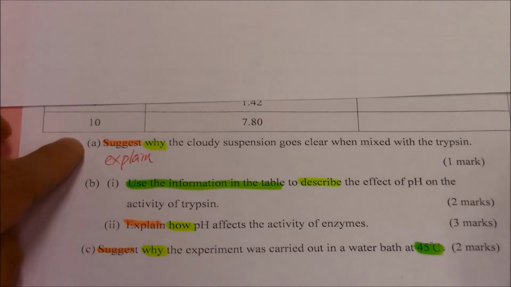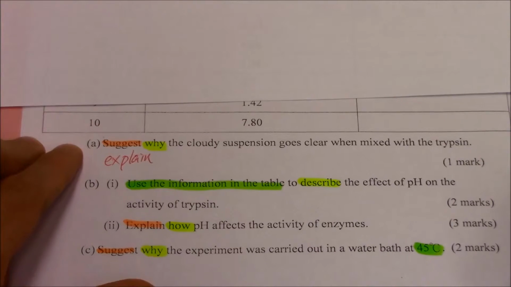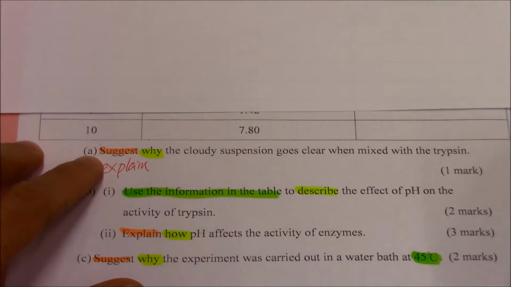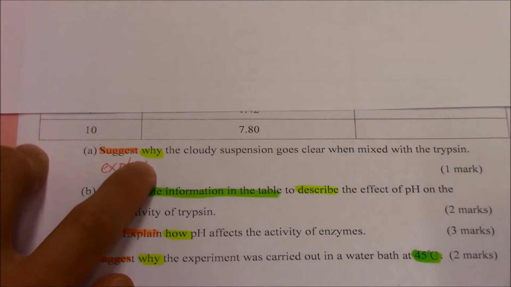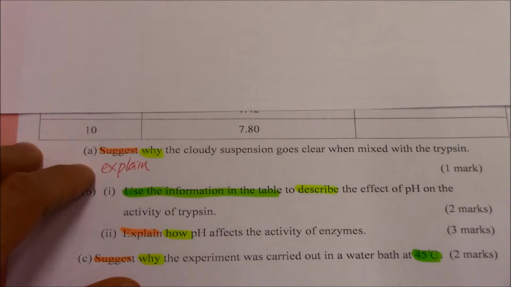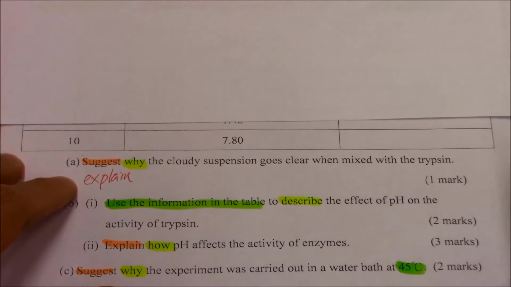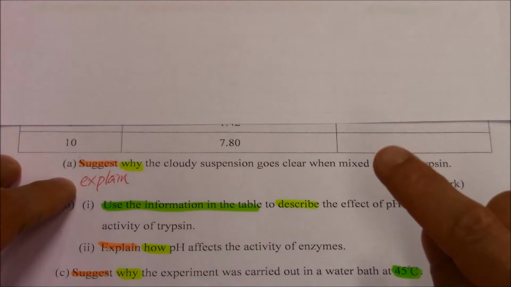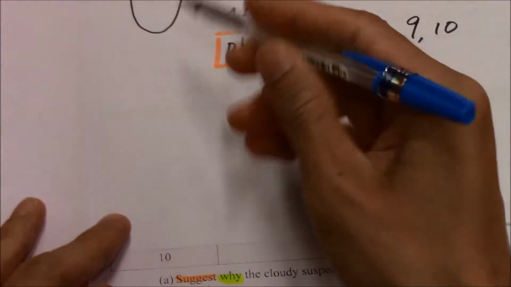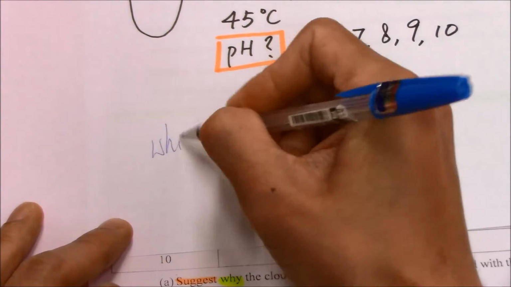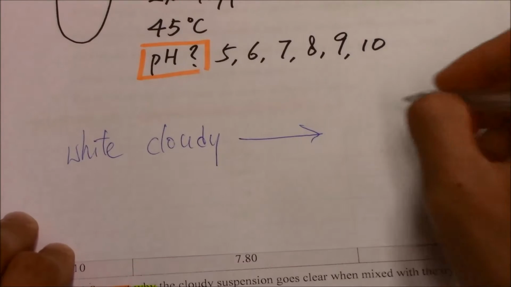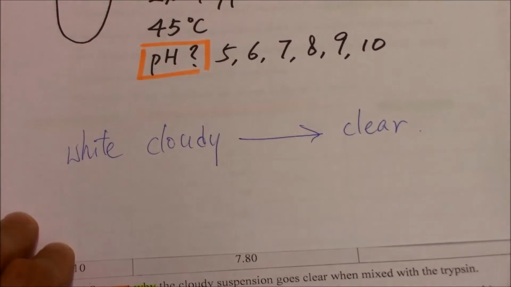So for the part A, suggest why the cloudy suspension goes clear when mixed with the trypsin. Beware of the verb suggest. And what are you going to suggest is the reason. So when you see suggest why, so probably you are asked to explain something. So in part A, explain the cloudy suspension grows clear when mixed up with the trypsin. So you can see that the milk powder is white, is cloudy, and after mixing it with the trypsin, it becomes clear. So the hint is that